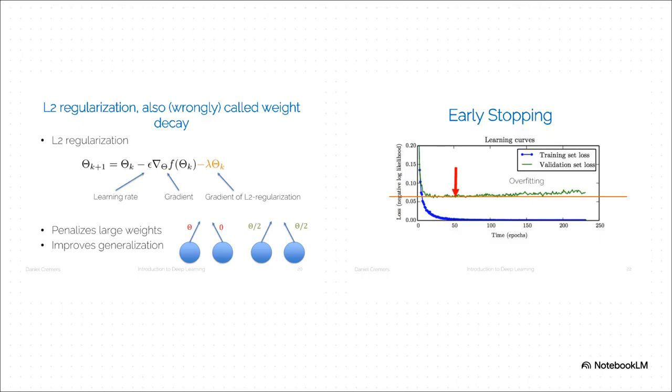And then on the right, we've got early stopping, which is even more common sense. Just watch the graph. The blue line, that's the model's error on its training data. It just keeps going down, which makes sense. But the green line, that's its error on new data it's never seen. And see that red arrow? Right there, the green line starts to go back up. That's the exact moment overfitting kicks in. So with early stopping, we stop early. We pull the plug right at that sweet spot.